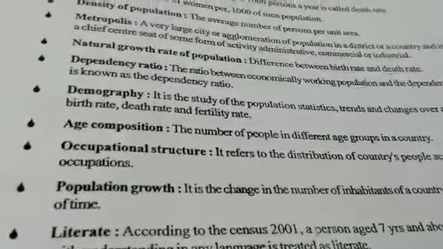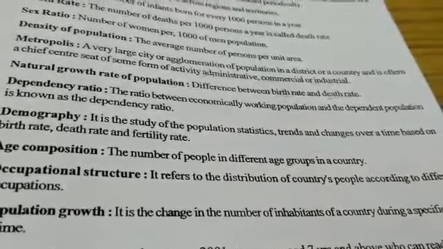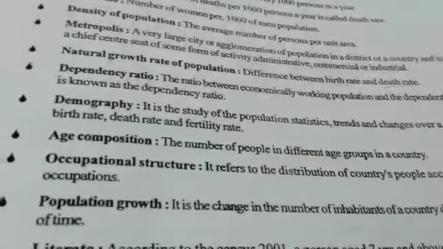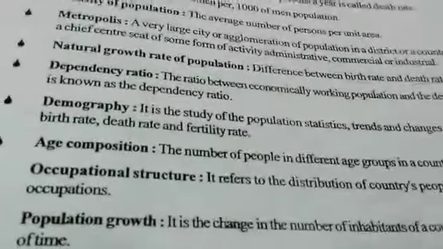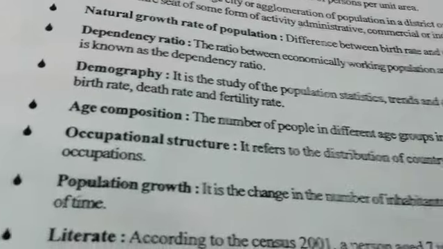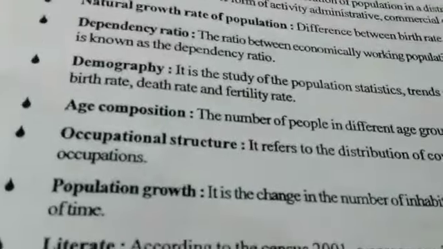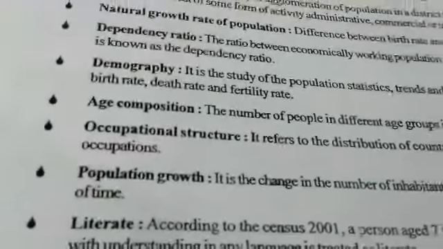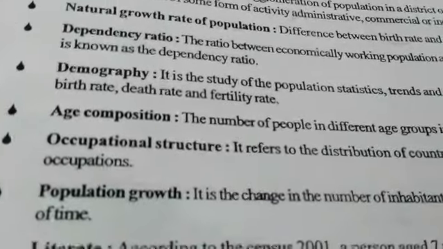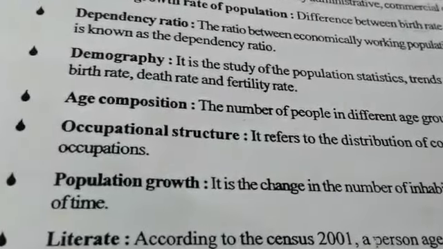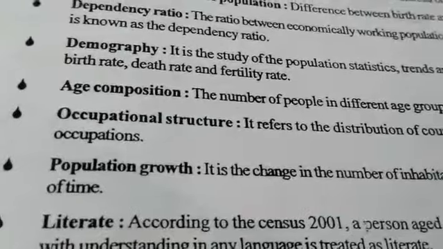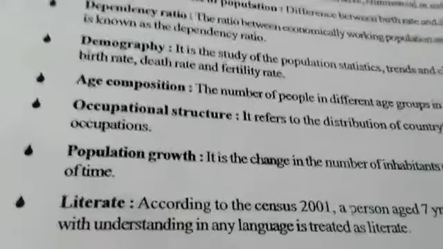Now, occupational structure. It refers to the distribution of a country's people according to different occupations. Students, in any country or in the whole world, people are engaged in three types of economic activities: primary activity, secondary activity, and tertiary activity.